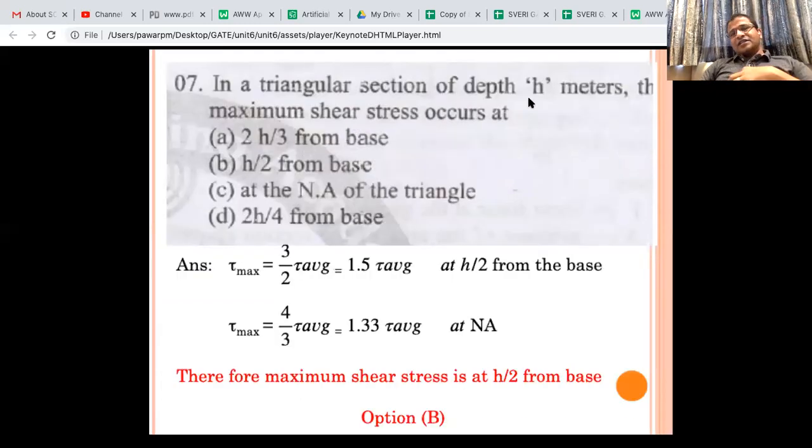In a triangular section with the depth h meter, the maximum shear stress occurs at, where? Whether it is at h/3, 2h/3 or h/2 or at neutral axis.